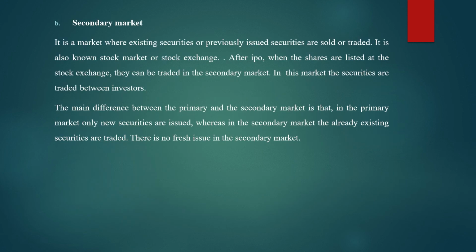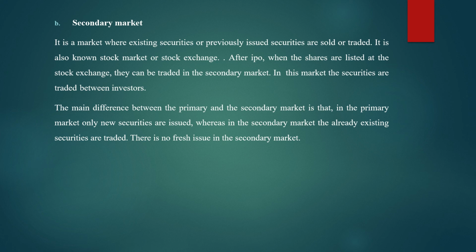Moving on to the second type, that is secondary market. It is a market where existing securities or previously issued securities are sold or traded. So जैसे कि मैंने बोला था प्राइमरी मार्केट में क्या होता है, shares are issued for the very first time by the company. Okay, but in the secondary market, existing shares or already held shares by the shareholders are traded. It is also known as stock market or stock exchange.